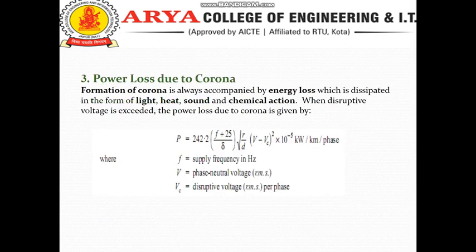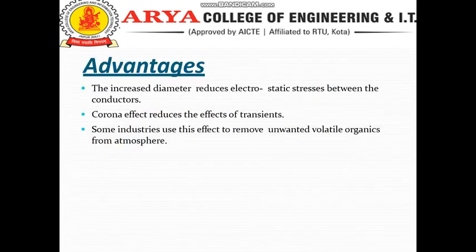Power losses due to the Corona. The formation of the Corona is always accompanied by energy losses which are dissipated in the form of light, heat, sound and chemical reaction. The power loss due to Corona is given by P is equal to 242.2 upon δ (f plus 25) square root of (r upon d) (V minus Vc) squared into 10 raised to power minus 5 kilowatt per kilometer per phase. f is supply frequency, V is phase neutral voltage and Vc is critical disruptive voltage per phase.